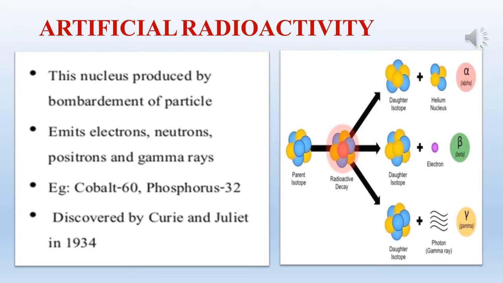An example of artificial radioactivity is beryllium, which reacts with helium to give carbon. In this nuclear reaction, the carbon produced is unstable and also radioactive. So this reaction can be represented as beryllium to carbon. This is the best example of artificial radioactivity.